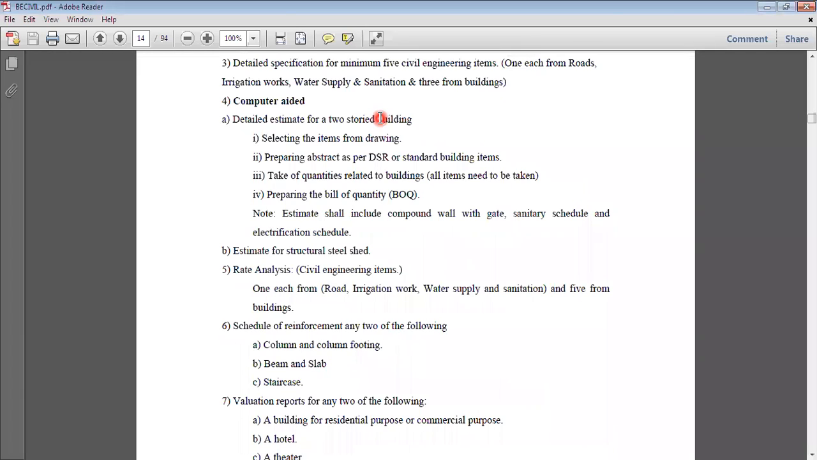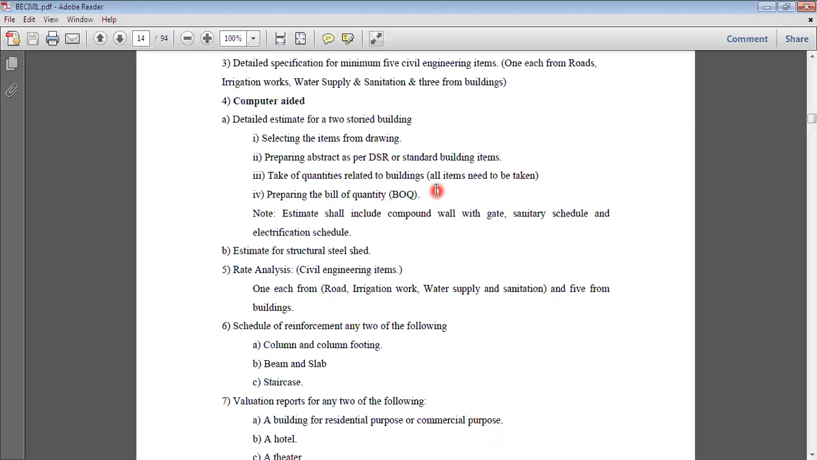So today only, keep in mind that you have to go for a G+1 structure for determining all the quantities. What quantities do we have to determine? Selecting the items from the drawings. Whatever the drawing you have of that G+1 structure, you have to determine the quantities. Preparing the abstract sheet, that means at first you have to prepare your measurement sheet, and after that you have to prepare the abstract sheet as per the SSR or standard building items. Then taking out the quantities related to building, that means you have to determine the quantities, and preparing the BOQ, that is bill of quantity.